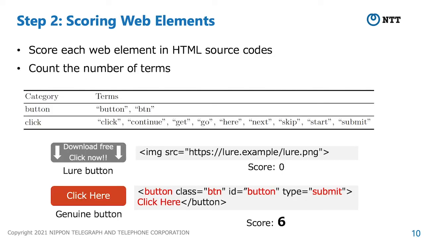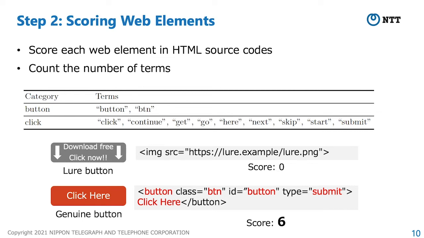Next, I explain step 2. In step 2, to select candidates of genuine buttons, our method scores each web element in the HTML source code of intermediate pages. Specifically, our method counts the number of predefined terms included in each web element. There are 2 categories of terms: the button category, which contains terms that describe buttons, and the click category, which contains terms that encourage users to click.